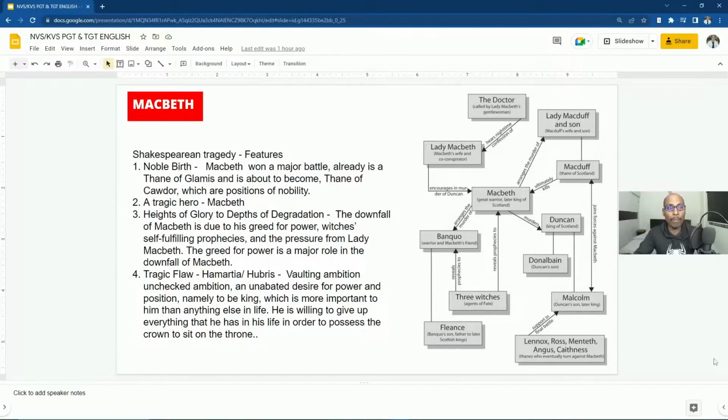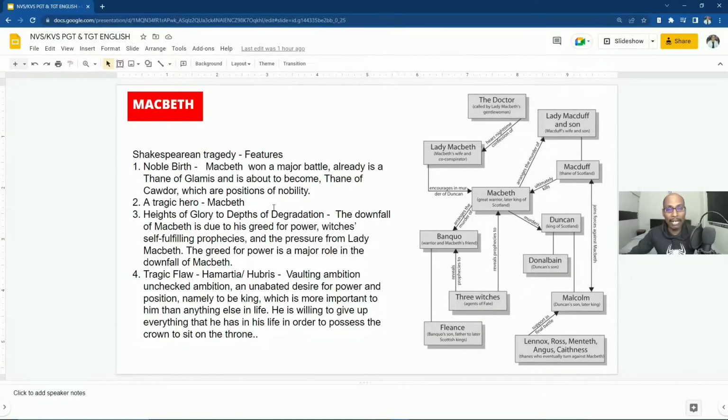Now, we are going to apply the Shakespearean tragedy features propounded by A.C. Bradley. Shakespearean tragedy features noble birth. Even in Macbeth, he is from a noble family or a royal family. He is not an ordinary person. Macbeth won a major battle, is already Thane of Glamis and is about to become Thane of Cawdor, which are positions of nobility. So the central character or the protagonist of the play is from noble birth. And then the tragic hero is Macbeth.